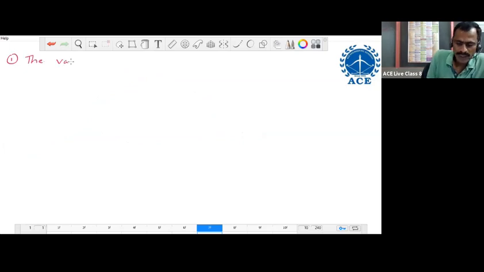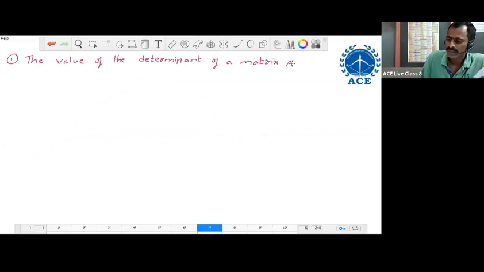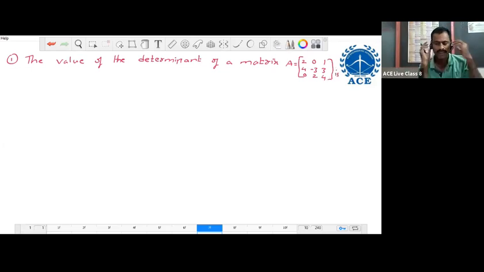The value of the determinant of a matrix A equal to the 3 by 3 matrix 2 0 1; 4 minus 3 3; 0 2 4. What is the value of the determinant of matrix A? So we are given a 3 by 3 matrix and we are asked to find its determinant value.